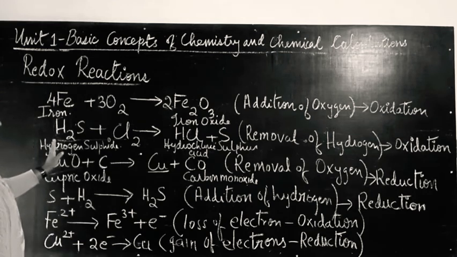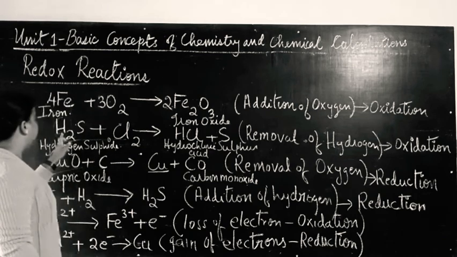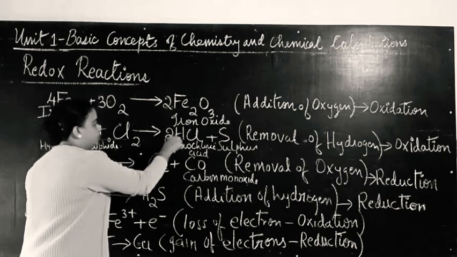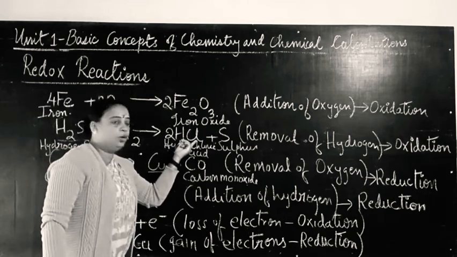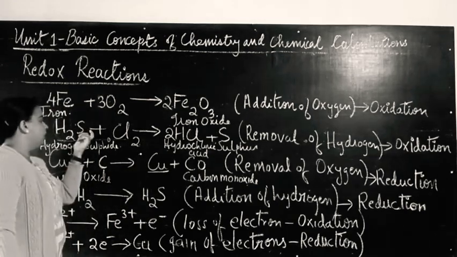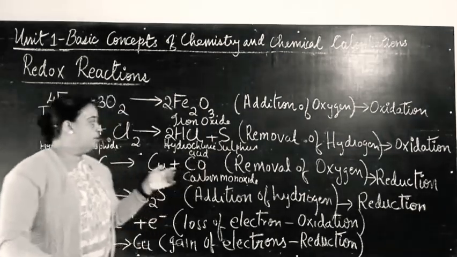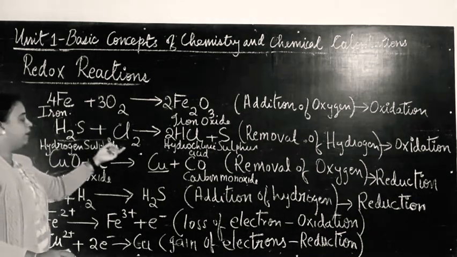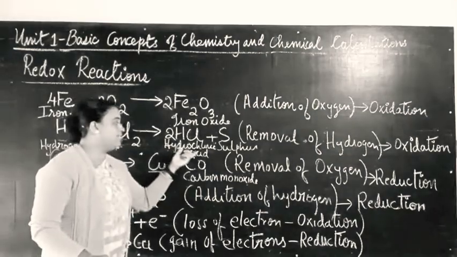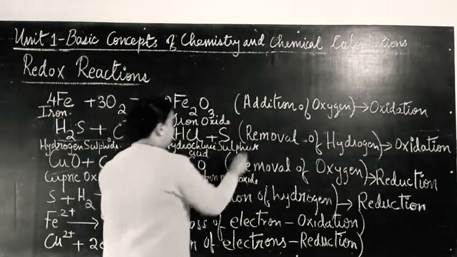Now let us look into this oxidation reaction. Here we have not done the balancing. On the left hand side 2 hydrogens are there, whereas on the right hand side only 1 hydrogen is there. So to balance it, I put 2 here. Now on both sides 2 chlorine atoms are there, so it is balanced. And 1 sulfur atom on each side, so that is also balanced. So hydrogen sulfide combined with chlorine molecule gives hydrochloric acid, HCl, and sulfur. Fine. So that balancing is over.